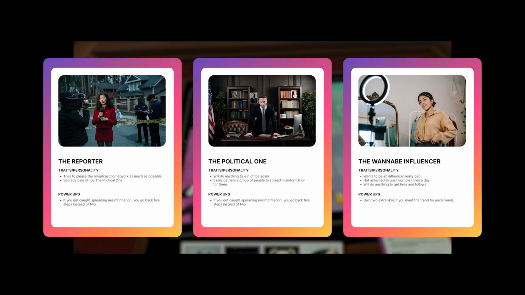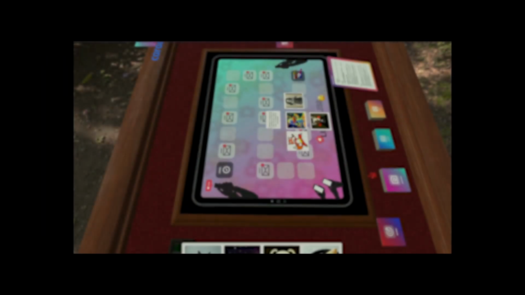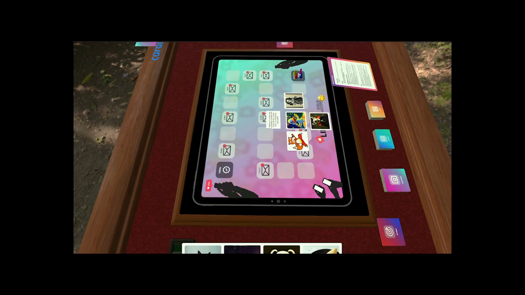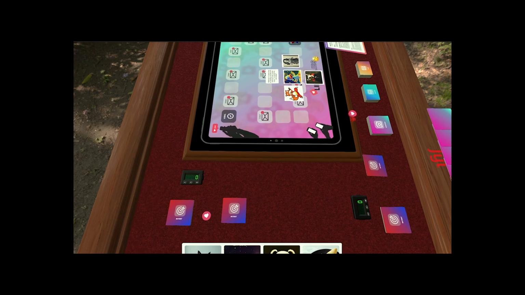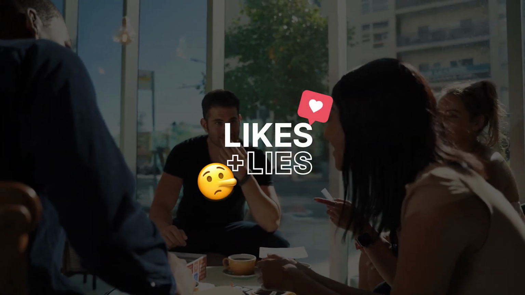We could assign a unique character to each player, which will help develop the storyline and their motivations for spreading misinformation. Each character will have specific roles and privileges that align with their intentions. This is only the start of the changes in the feature that we have in store for the game. So, are you ready to go viral?